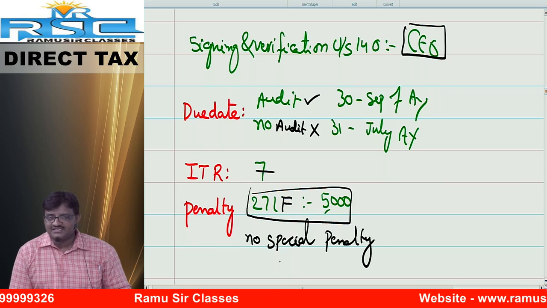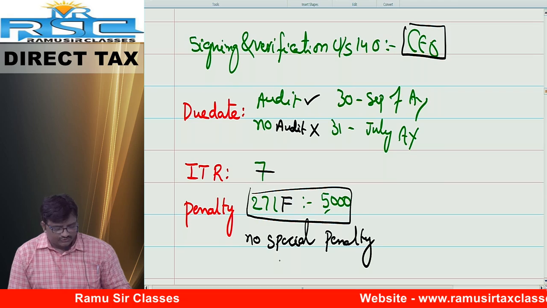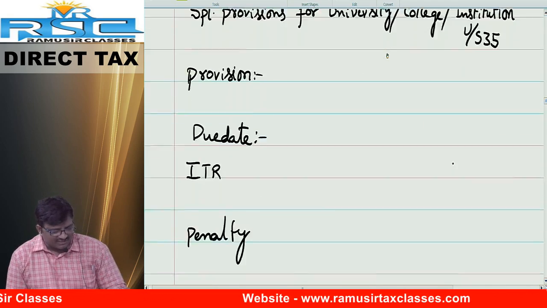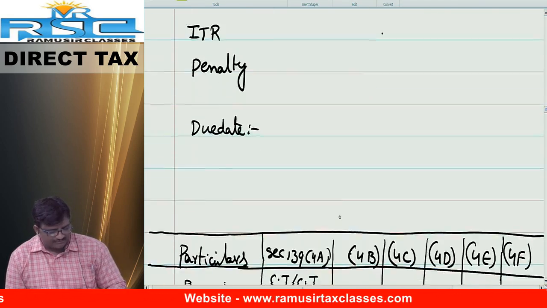Automatically we need to go for the general penalty. What is the penalty? 271F. So there is no specific penalty. So let us fill the columns. Everybody participate.